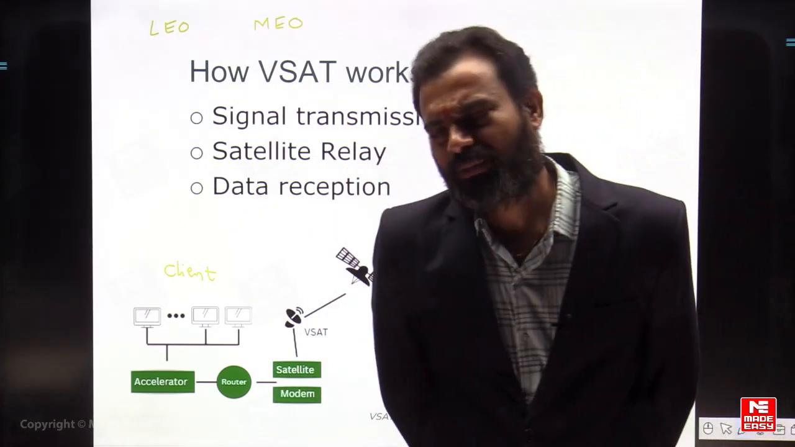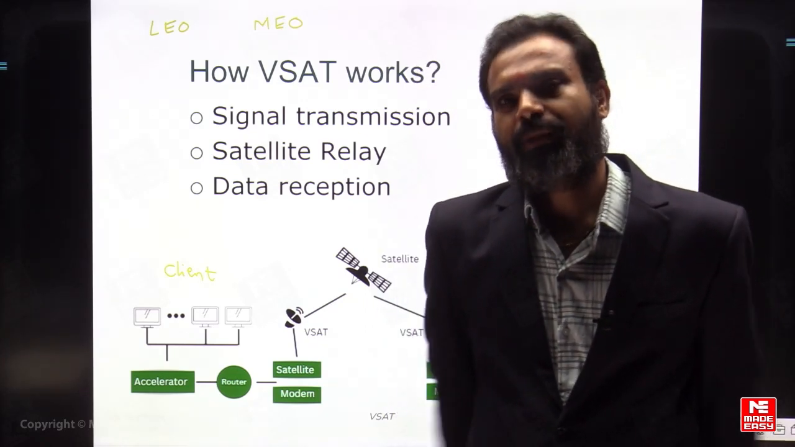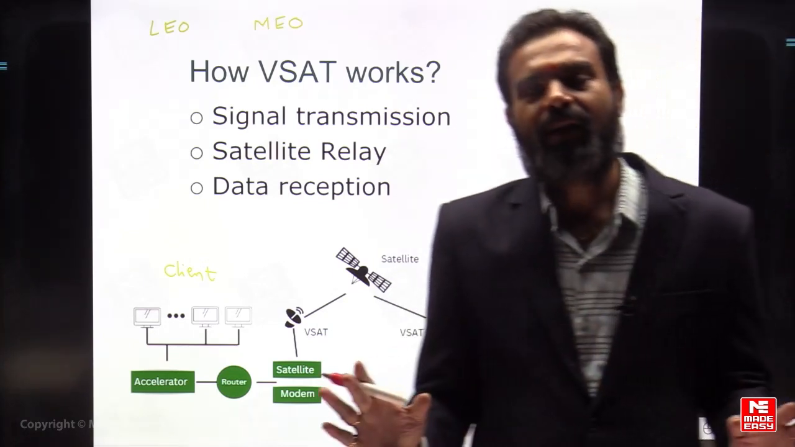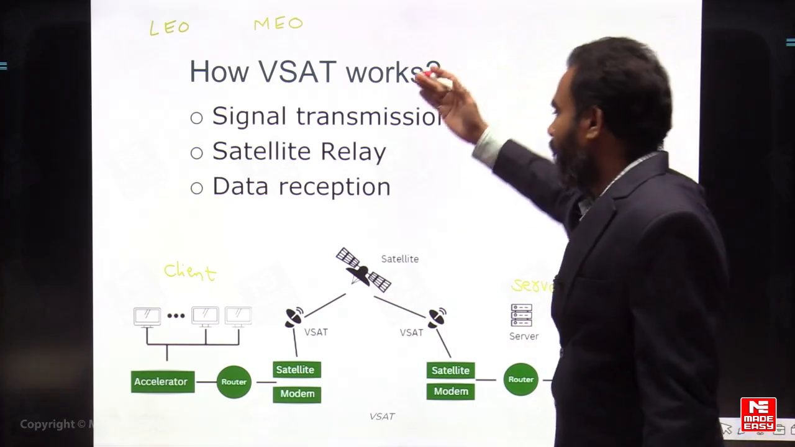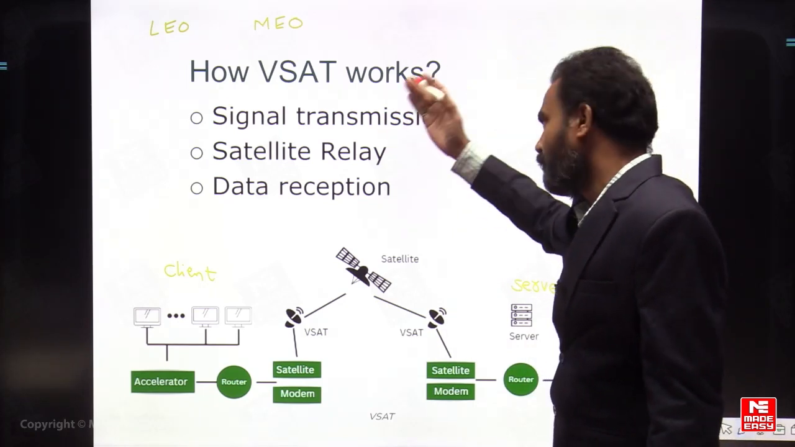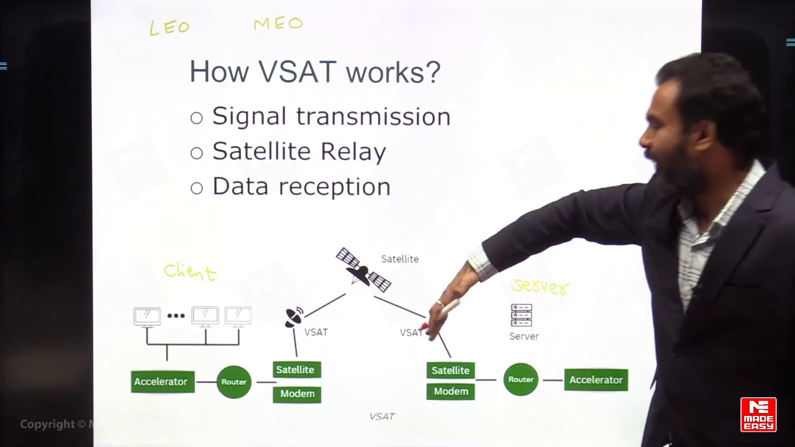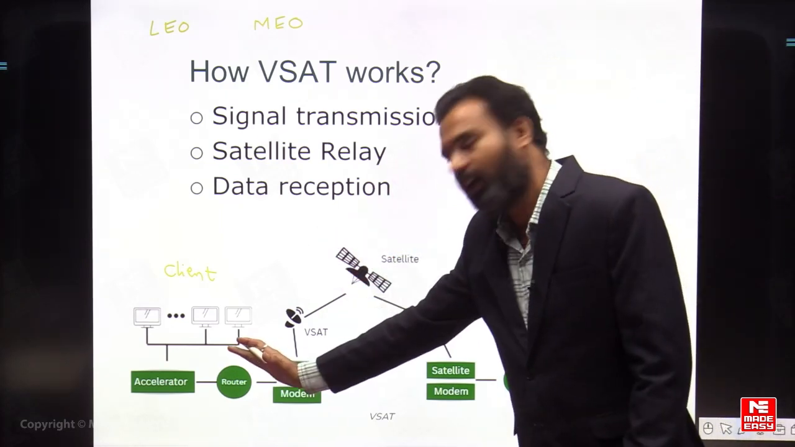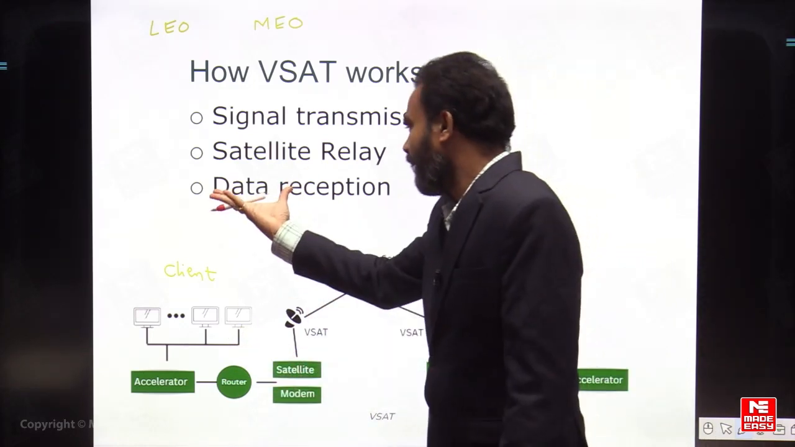The same thing that we are talking about with the satellite. Okay, so a very small aperture terminal can be placed and connected to the satellite, and a specific region gets connectivity. That's a simple thing. So the procedure that I told you: signal transmission, satellite relay, data reception. From here the signal is transmitted, the satellite relays it and sends it back to the ground station, and at the ground station we have the data reception system.